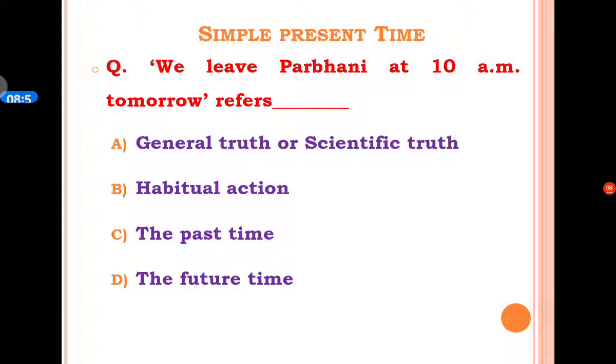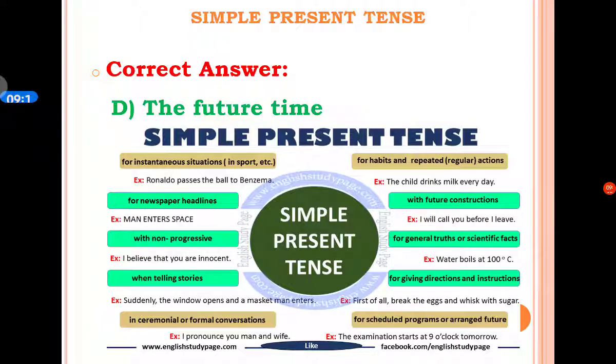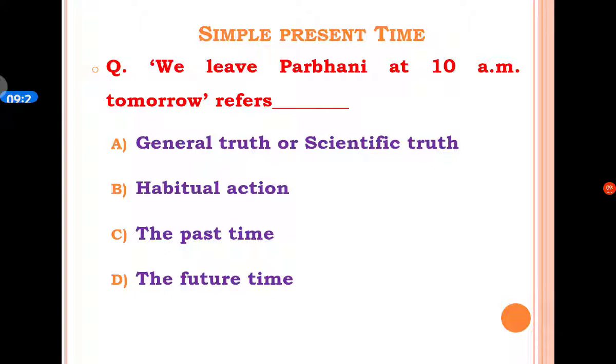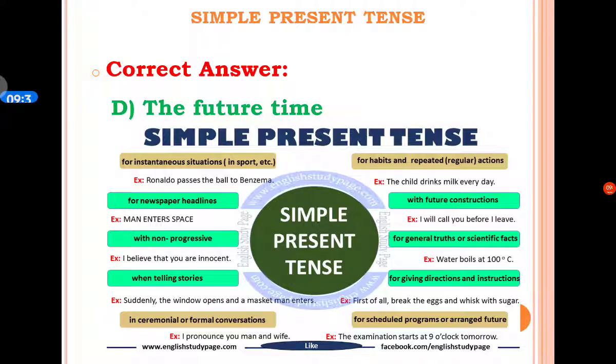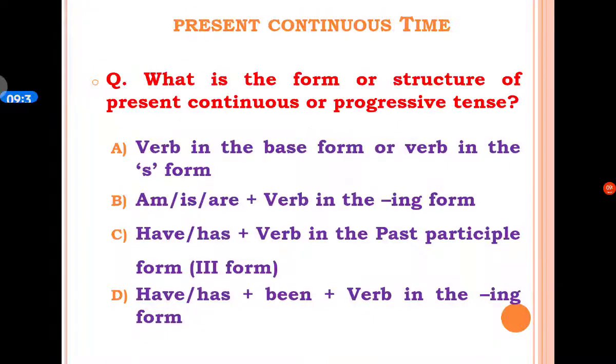The next MCQ is: We leave Parbhani at 10 am tomorrow refers dash. A is general truth or scientific fact. B option is habitual action. C is past time and D is future time. And the correct answer is D option, future time. In this sentence, we get a message regarding the future time. So the correct answer is D option, future time.